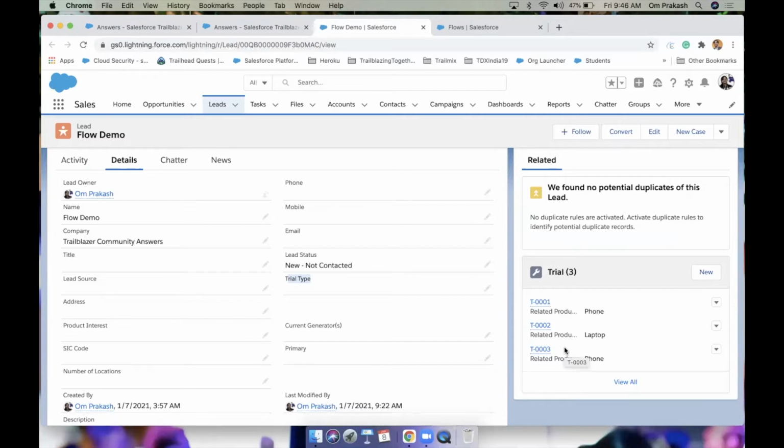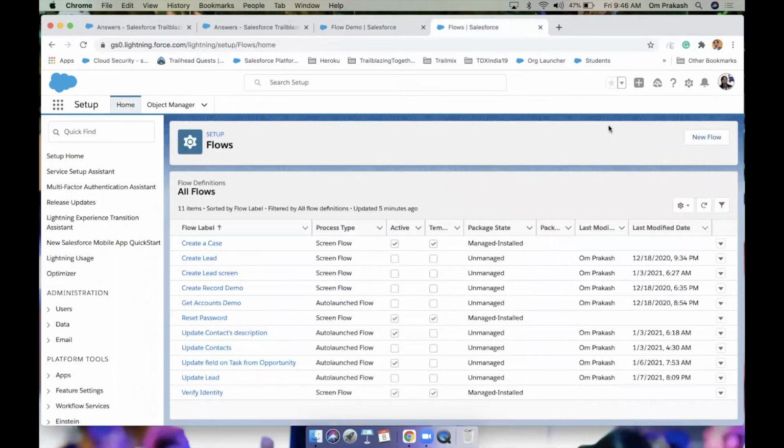So in this quick video we are going to learn three things: flow, then using the loop we are going to concatenate the values with comma separation, and then how to update the parent record when a child record is created. So let's go create a new flow.